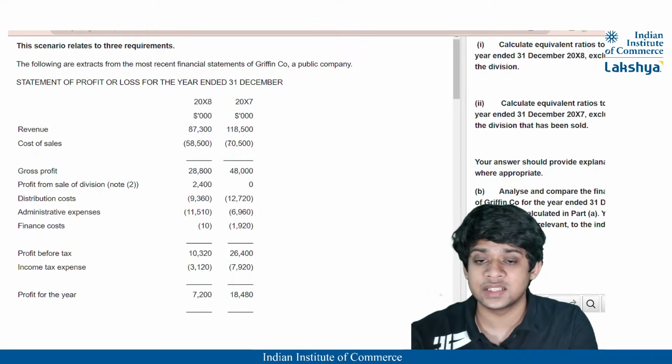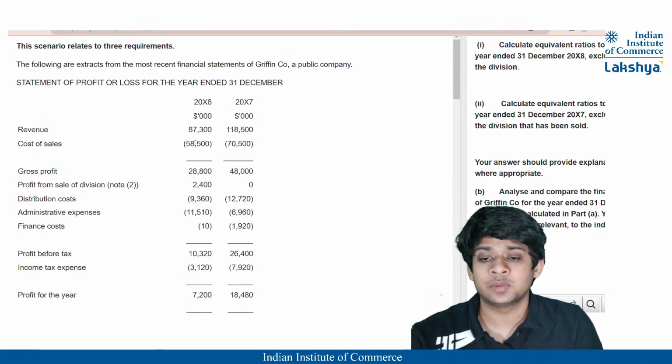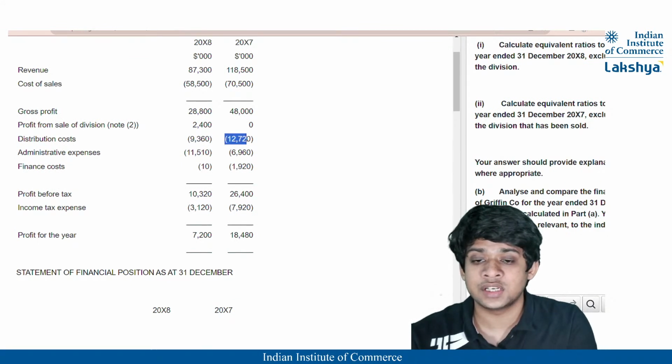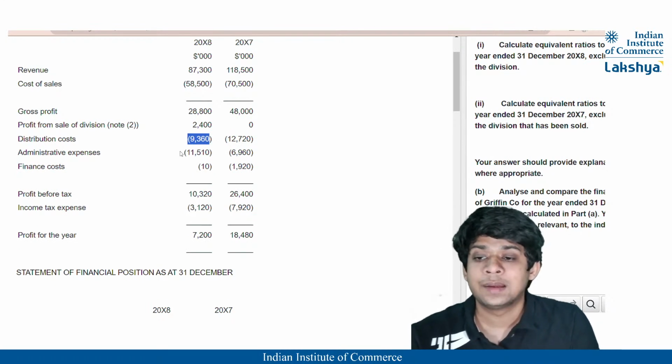You can say the cost of sales for 2007 were equal, right? It was not that different, right? But you can see here that the distribution costs initially were 12,720 and now it has become 9,360. So that is also okay, but the administrative expenses have doubled.